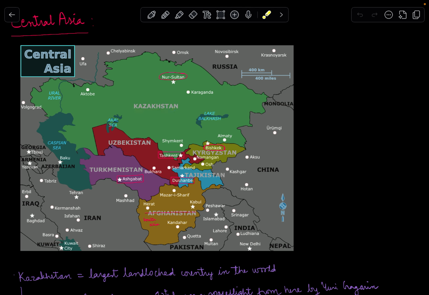Also, considering the physical features, there is the Ural River which flows through Kazakhstan, and it basically forms a boundary between Asia and Europe, like the Ural Mountains. To the west of it lies the European continent, and towards its right is Asia.